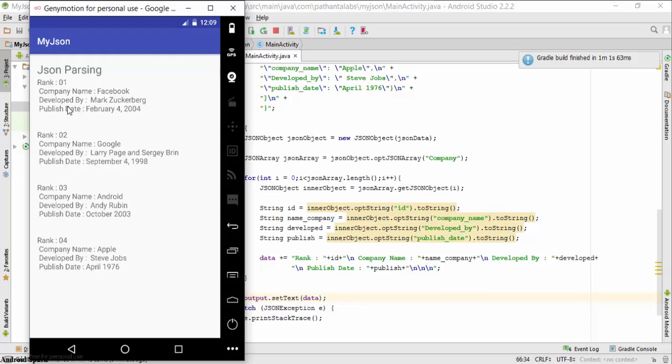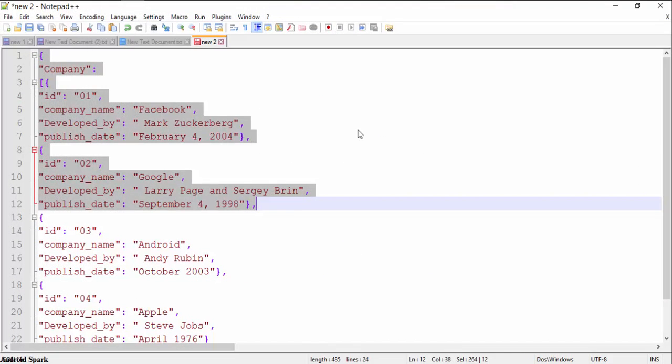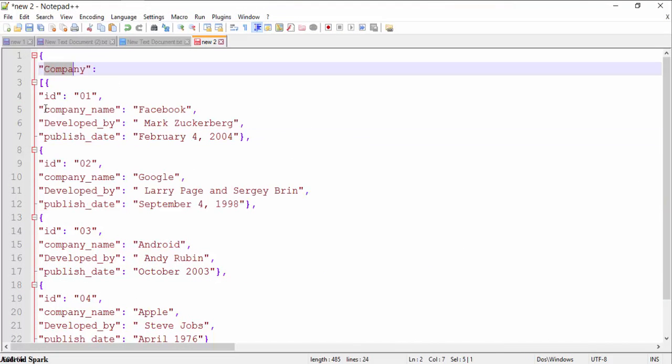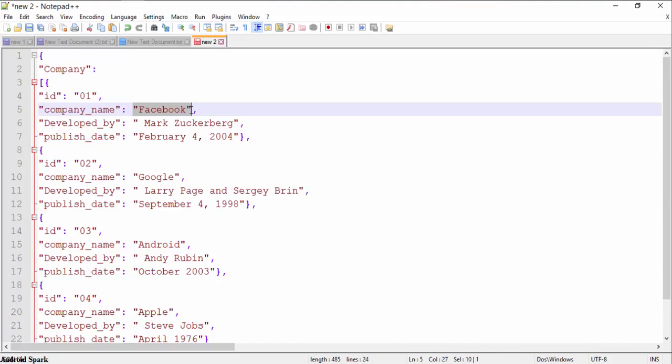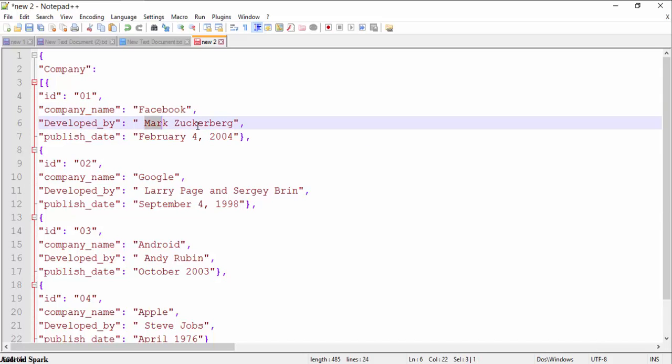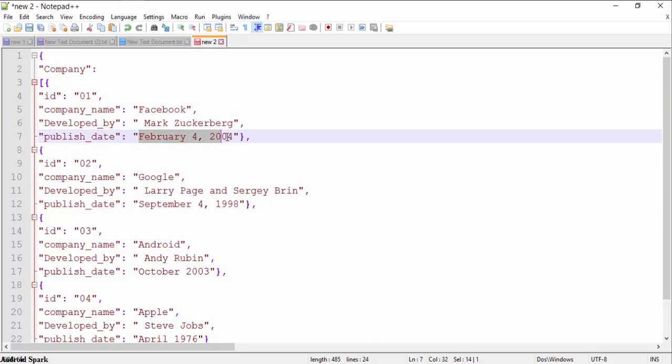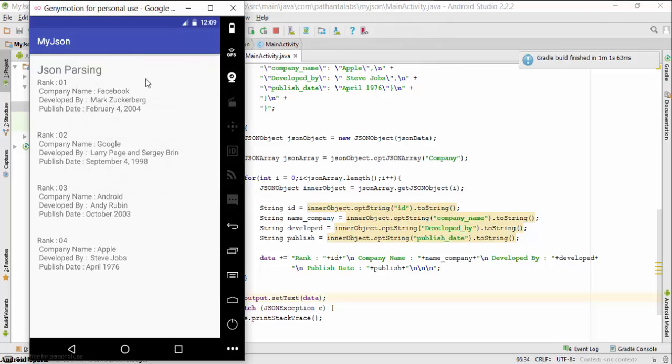First, as we see in my data, that is the company, the first company name is Facebook, and developed by Mark Zuckerberg. Publish date is February 4, 2004. Same as given, rank is 1 as the id, and company name is Facebook, developed by Mark Zuckerberg. Publish date is February 4, 2004. So my JSON parsing has been completed.